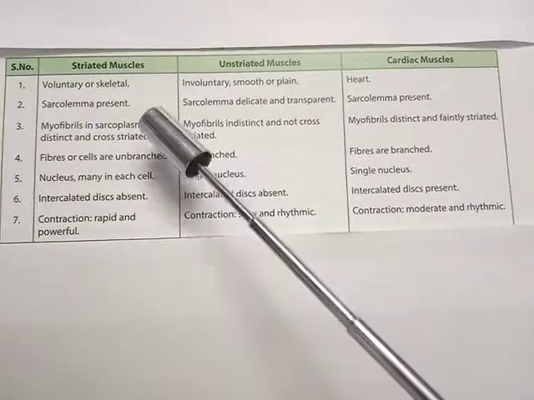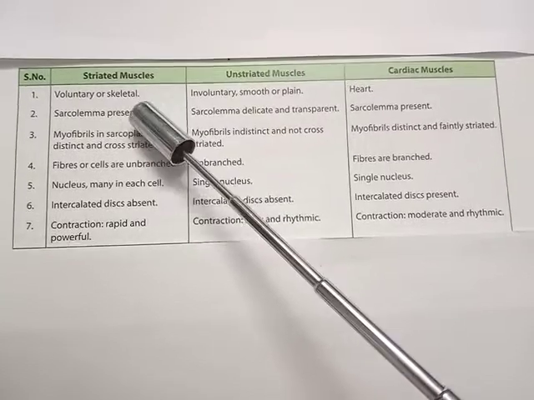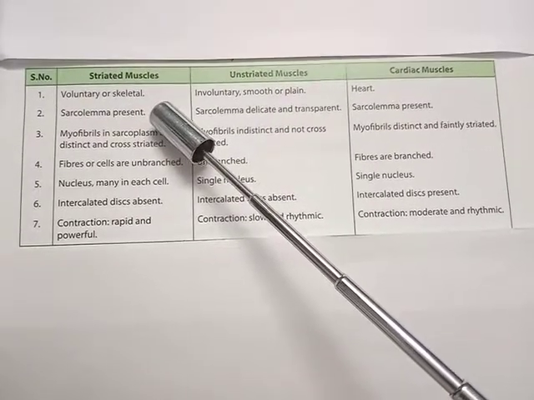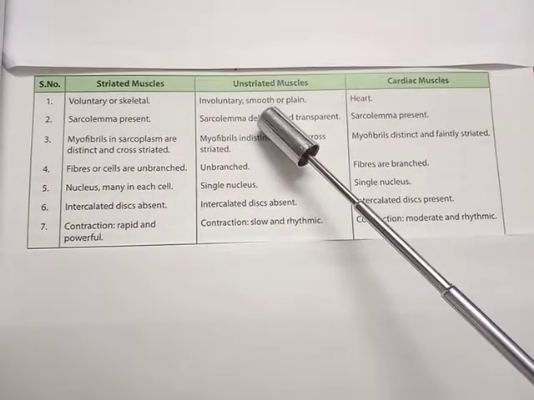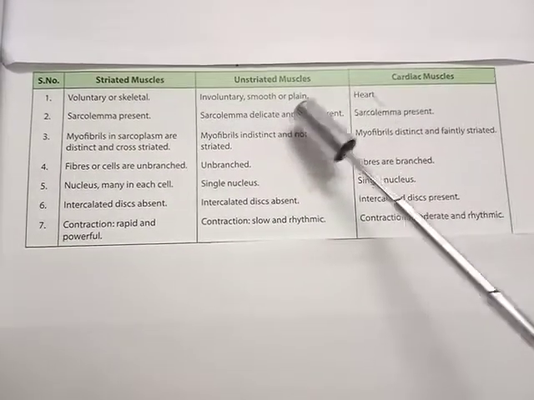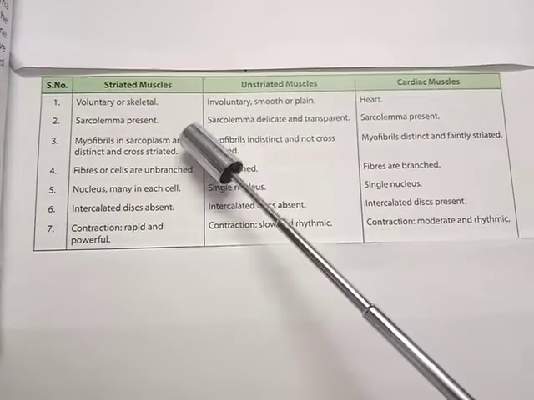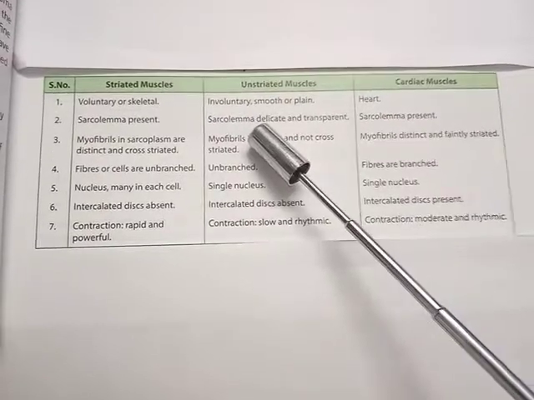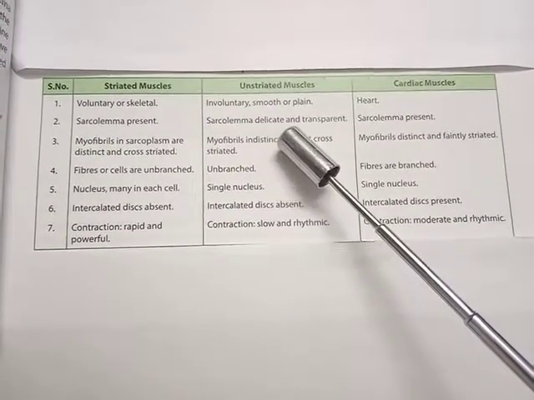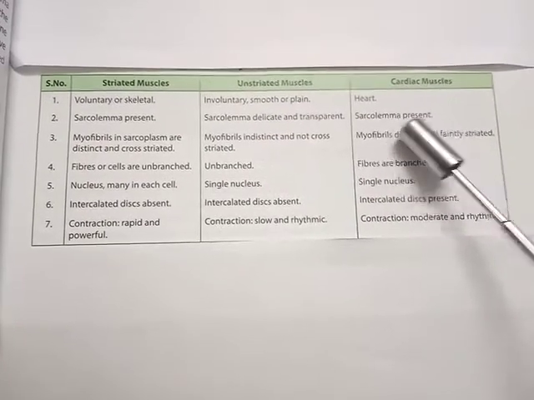As we have discussed, the striated muscle fibers are voluntary, also called skeletal muscle, whereas on the other hand, unstriated muscles are involuntary, or smooth or plain. Whereas the cardiac muscles are also called heart muscles. In the case of striated muscles, sarcolemma is present, whereas in unstriated muscle, sarcolemma is delicate and transparent. And in cardiac muscle, sarcolemma is present.